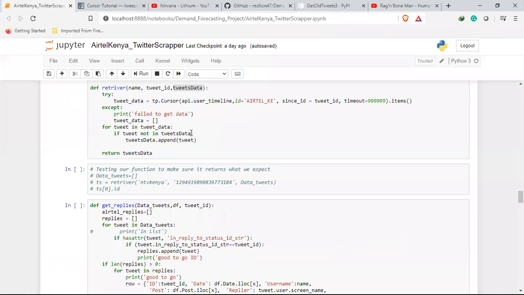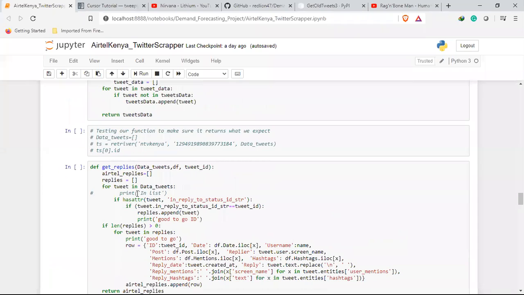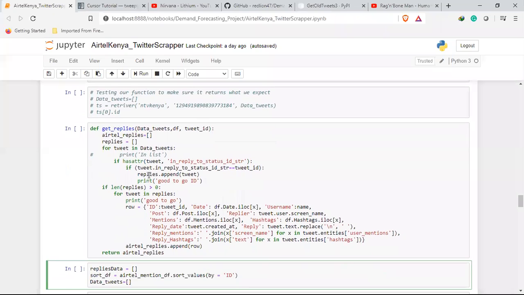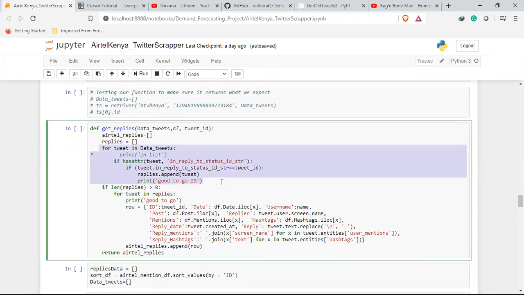All those tweets are in one list, and I loop through them. I go through each of them and get the tweets that are replying to my specific ID, the ID that I'm currently looking for.